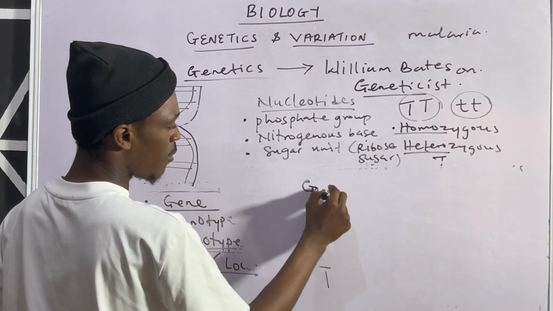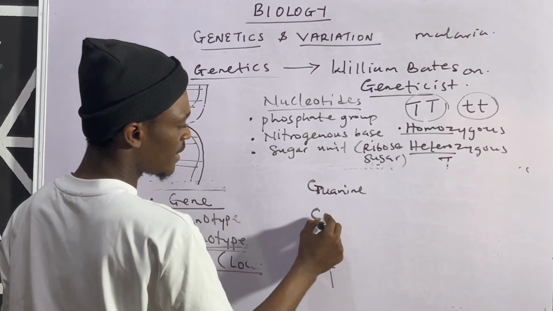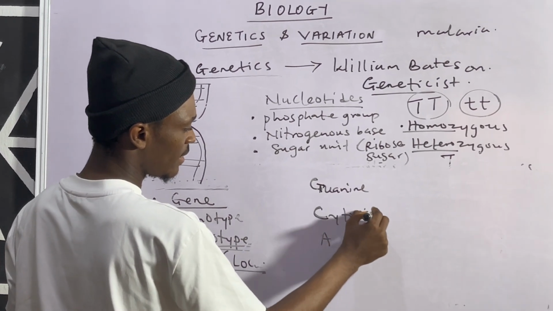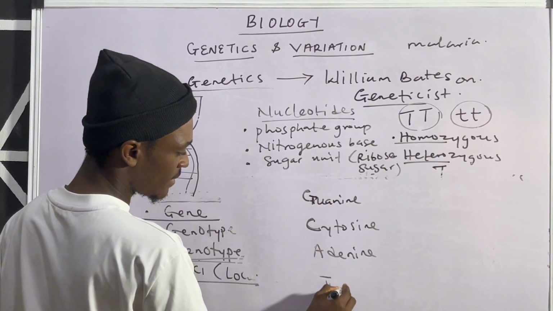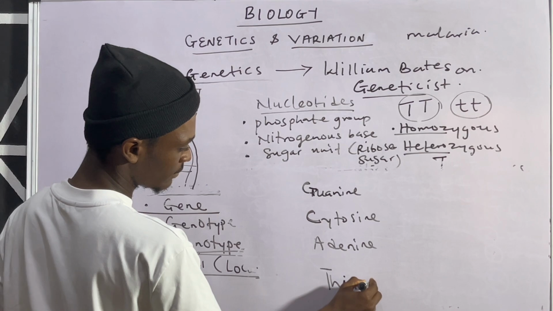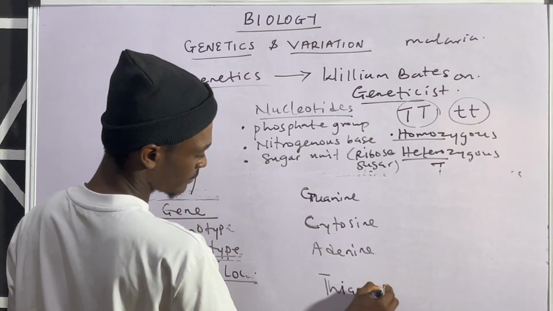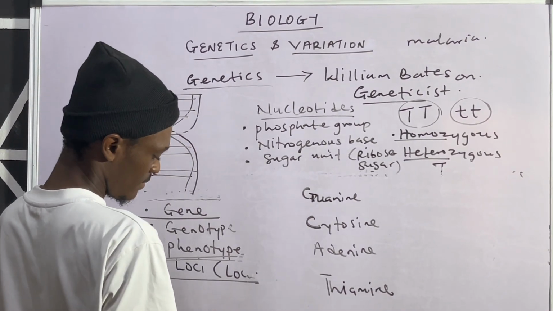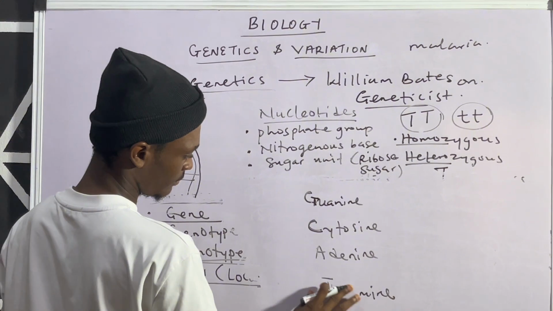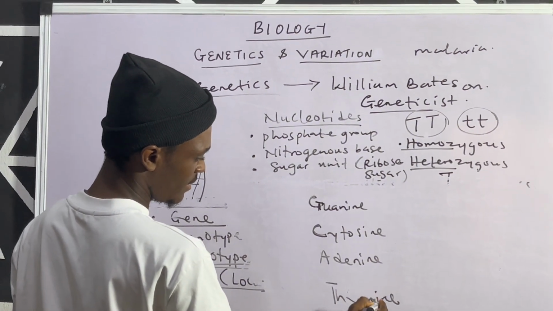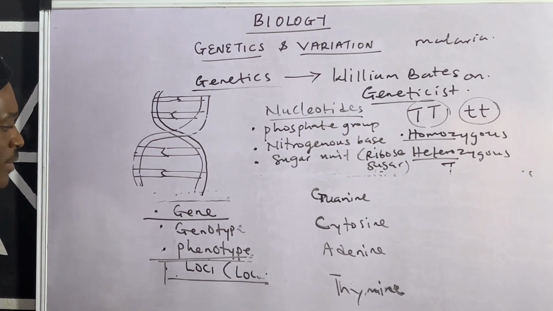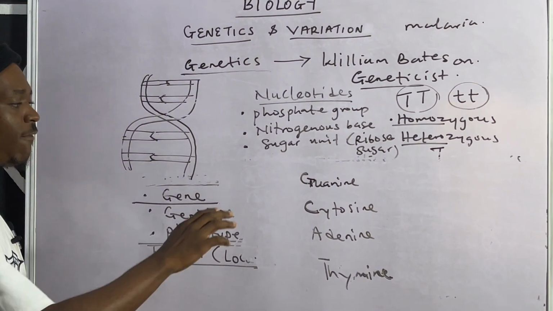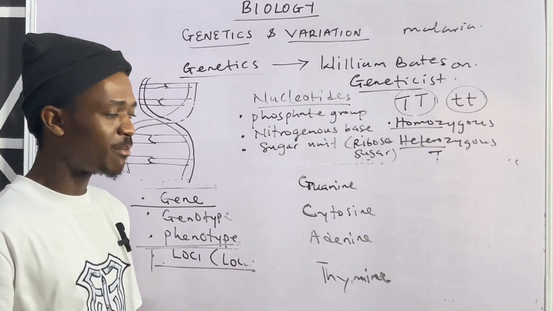G stands for guanine, C stands for cytosine, then A is adenine, while this guy is thymine. So these are the 4 nitrogenous bases.